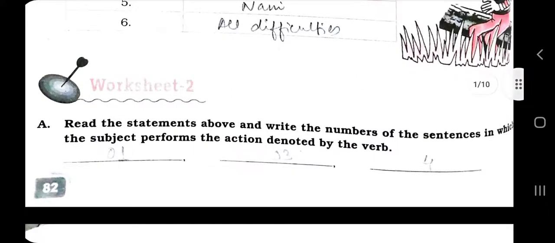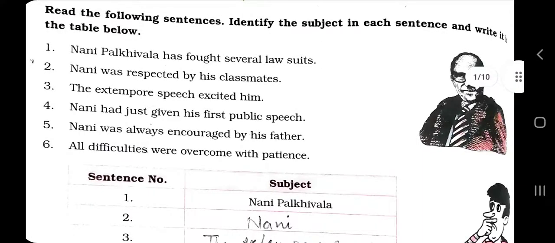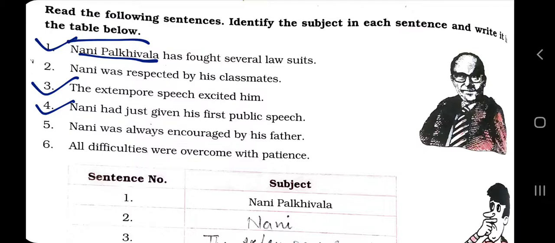Read the statements above and write the numbers of the sentences in which the subject performs the action denoted by the verb. Now the subject performs the action, meaning the subject itself is performing the action, right? Just 1, 3 and 4. Nani Palkiwala has fought several lawsuits.